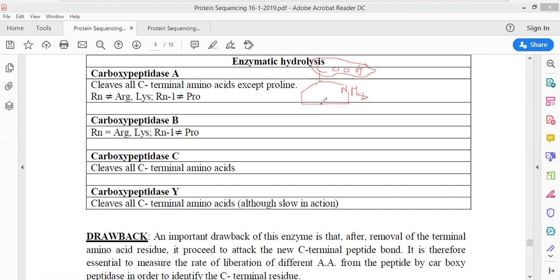Okay, so whenever you are entering a proline, there is a golden rule: you cannot cleave anyone in front of the proline. So towards the N-terminus side, if there is proline, then the cleavage is not going to take place. And after the proline, at the back of the proline, at this particular side, yes, cleavage is going to take place. Towards the N-terminus side, no cleavage is going to take place.